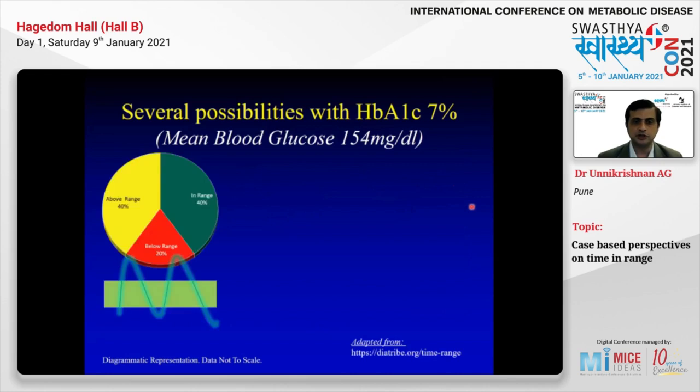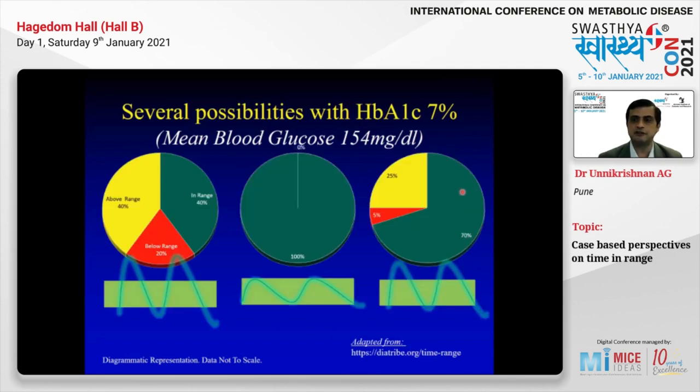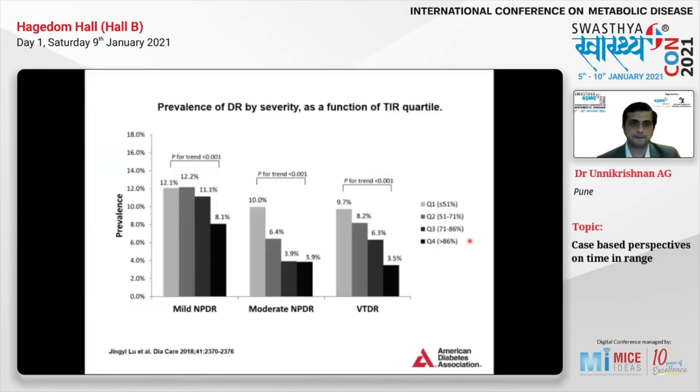Now let's take 3 patients. All these patients have an HbA1c of 7%. All these patients have a mean blood glucose of 154 milligrams per deciliter. But in this patient, the time in range is 40%. The middle patient, all the sugars are normal, so time in range is 100%. And in this patient, the majority of the blood glucose levels are normal, which means time in range is about 70%. You will agree with me that all these patients require a different management of their diabetes.